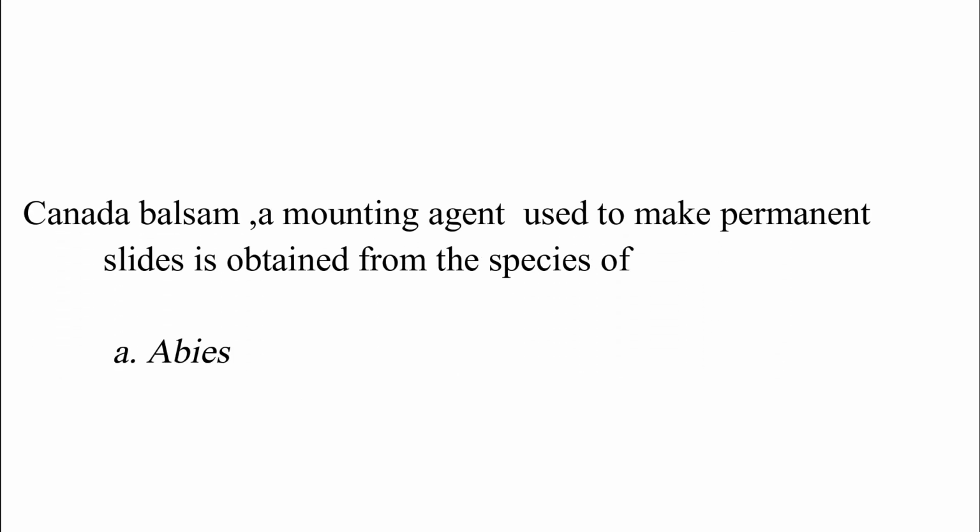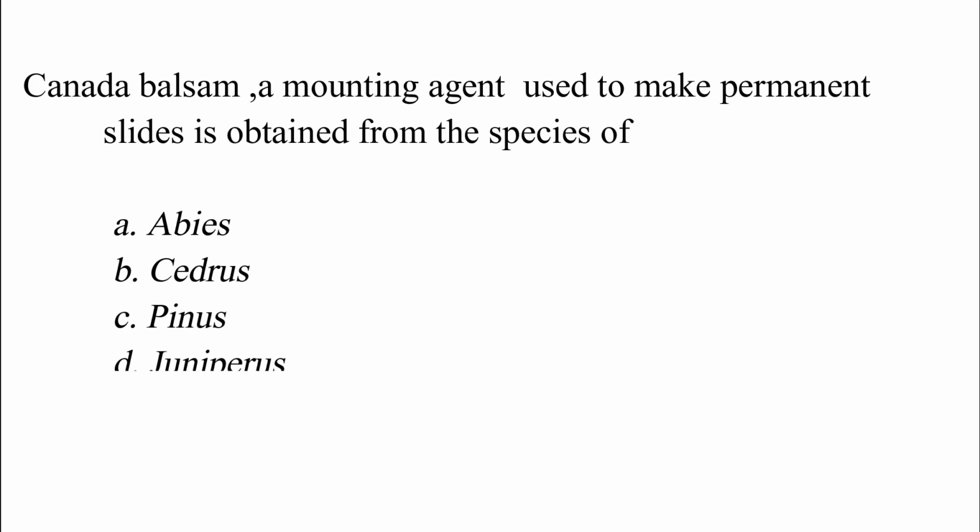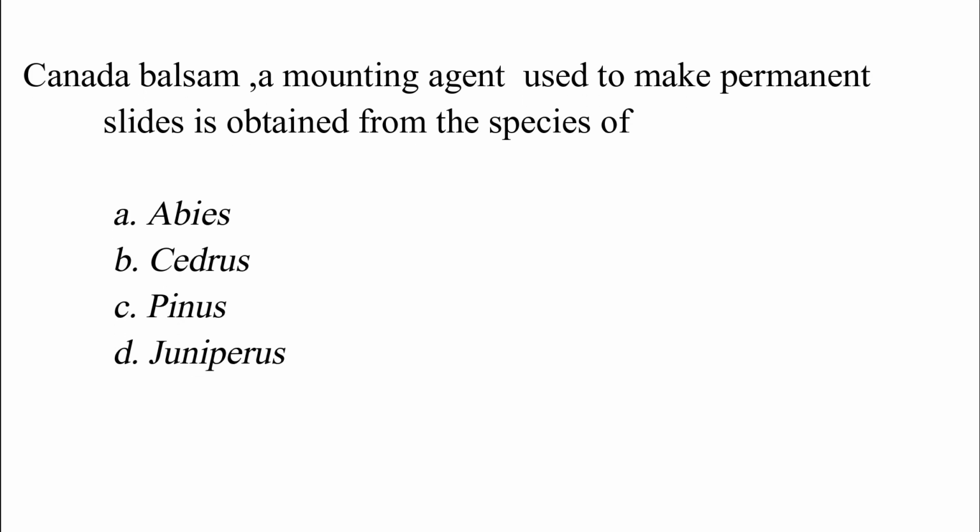Canada balsam, a mounting agent used to make permanent slides, is obtained from the species of option A. Abies. Option B. Cedrus. Option C. Pinus. Option D. Juniperus. The correct answer is option A, which is Abies.